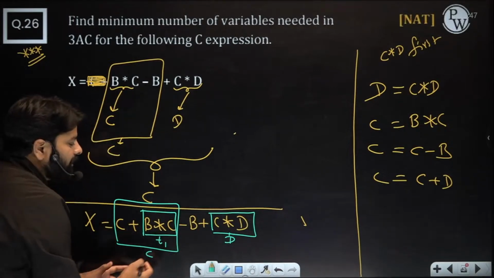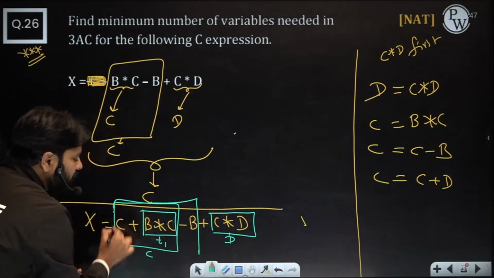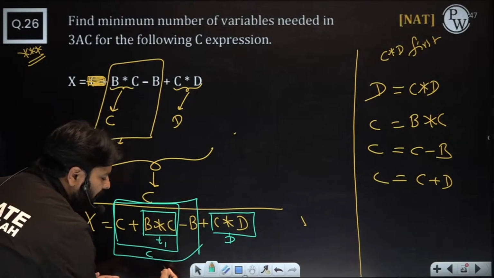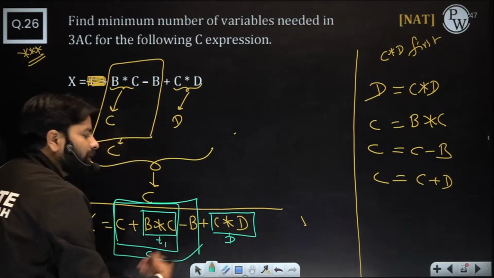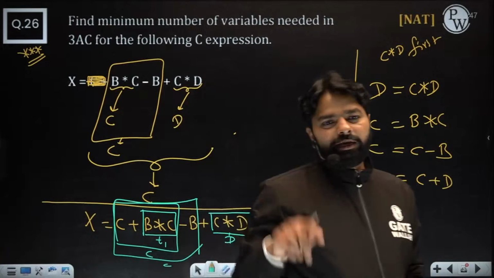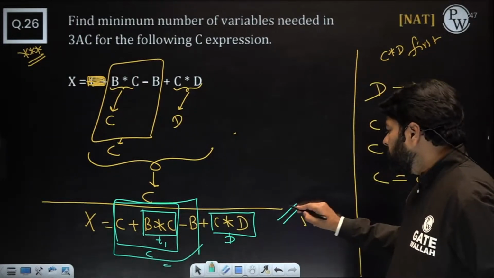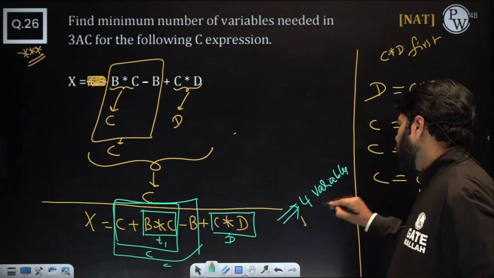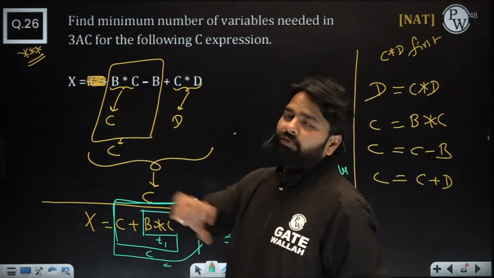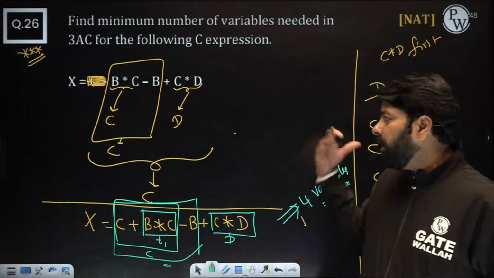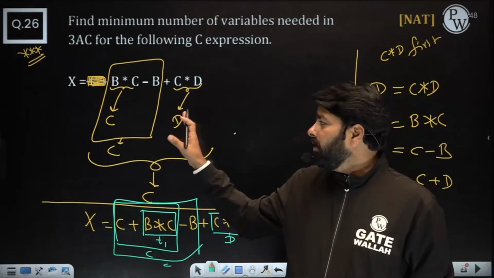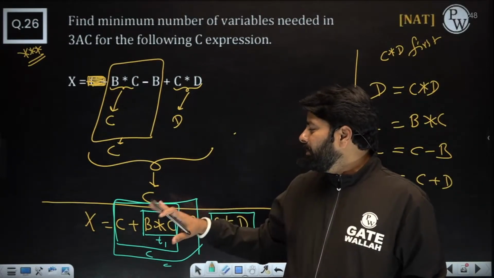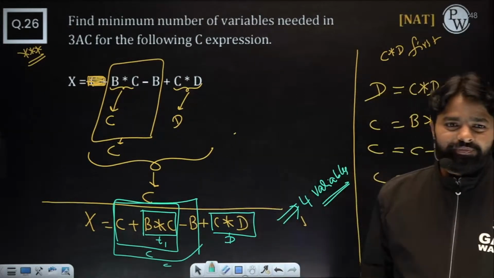I'll take C. Then C minus B. Both are free now, C and B both are free. I'll put in C. Then C plus D, you can put into C. So total 4 variables for this question. Actual question, you need 4 variables. But this reordering is very important. This question you could have made a mistake in, but just because of the C, you were lucky.